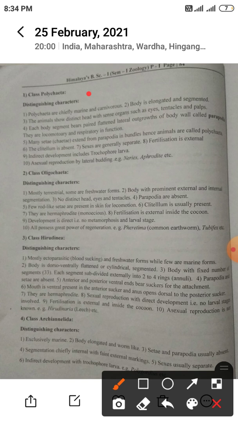Distinguishing characteristics of Polychaetes: Polychaeta are chiefly marine and carnivorous. Poly means many, chaeta means hair. Chiefly marine and carnivorous means they are present in seawater and carnivorous. Body is elongated, that is cylindrical, and segmented, which contains segments. The animals show a distinct head with sense organs such as eyes, tentacles, and palps.